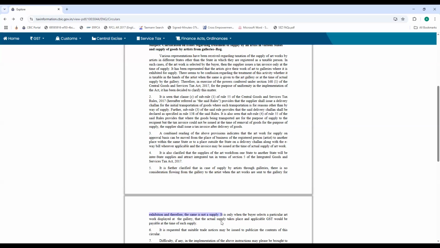And once it is identified that the sale would take place, then the registration can be taken and the appropriate tax can be paid. And this is what generally is happening in most of the exhibitions, that the goods are being moved. And although there is no intent to sell, once they start selling, then they take the registration and pay the taxes.